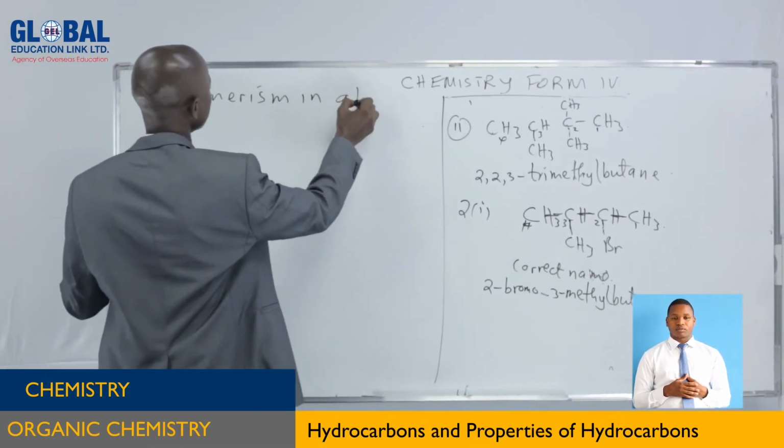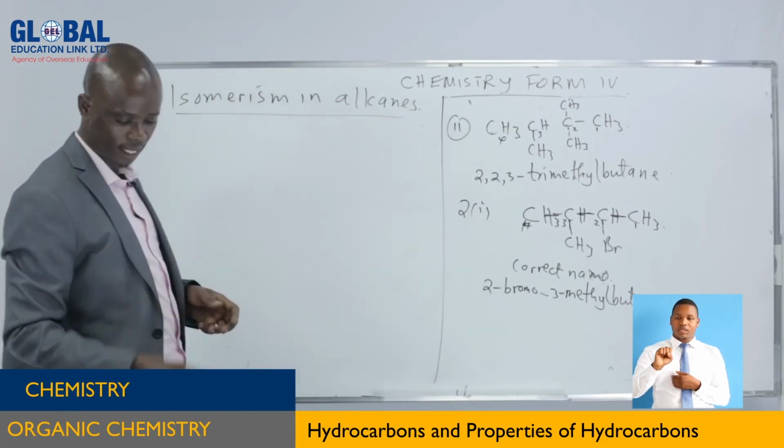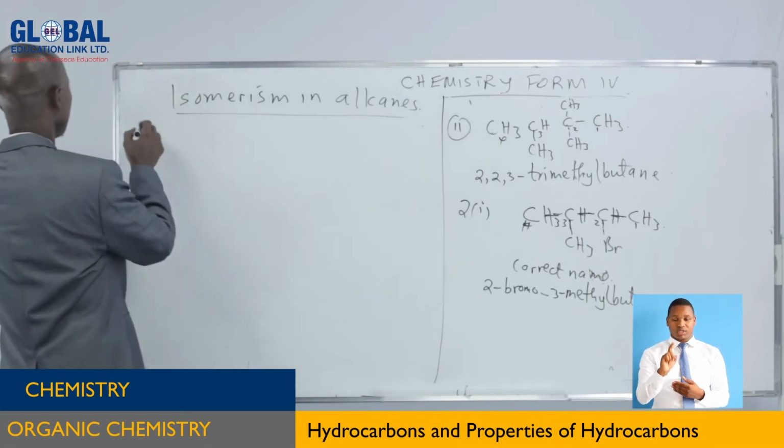Isomerism in alkanes. I can ask you the question, what is isomerism? It is very simple.